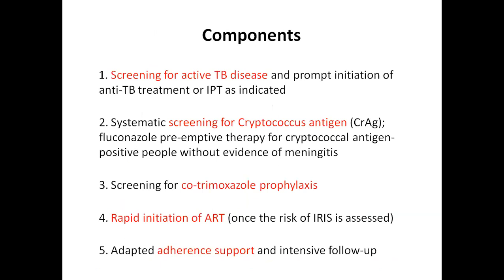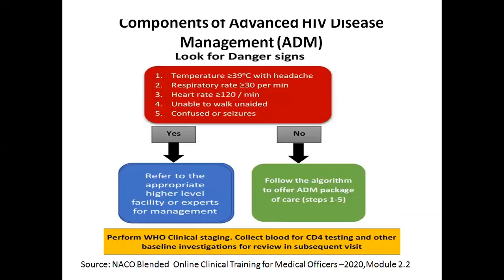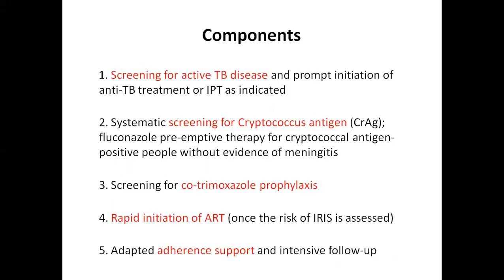So in that case, or I suspect that my patient is having a stage 3 or 4 illness. Here, if my patient does not have a very high temperature, tachypnea, tachycardia, even then, if my patient is having low CD4 or declining trend of CD4, if my patient is having high viremia, or I suspect that my patient is having any stage 3 or 4 illness, then what I have to do is I have to screen my patient. I have to screen him for active TB, I have to screen him for cryptococcal antigen, I have to screen him for other diseases as well.